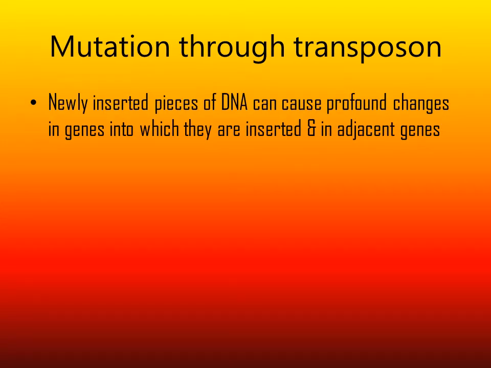Mutation can occur through various means. One of them is mutation occurring because of transposons. Transposons, you would remember, are the jumping genes that carry various genes, maybe a drug resistance gene or any other gene, that can be transferred from one part of the genome in a bacterium to another part, transferring the genes between the chromosome or the plasmids.